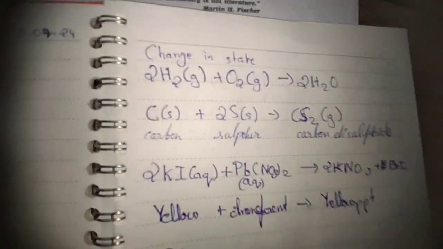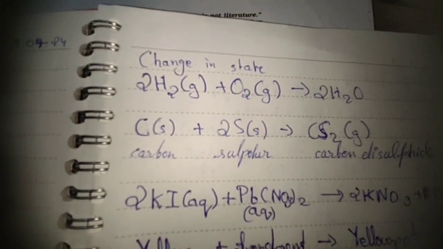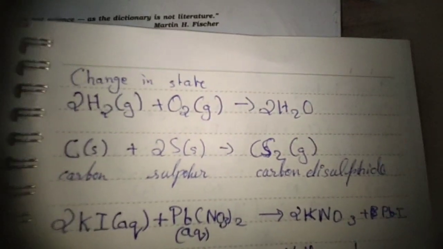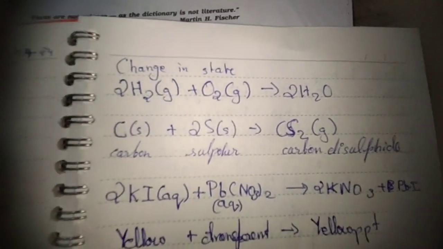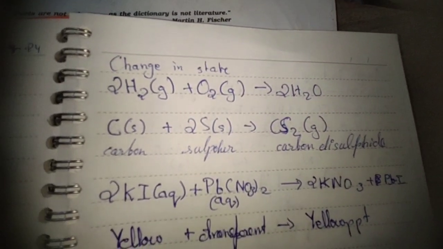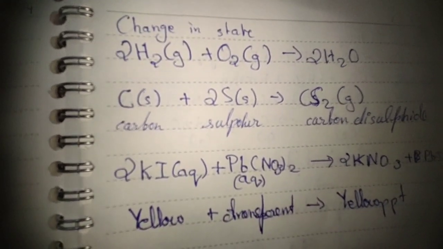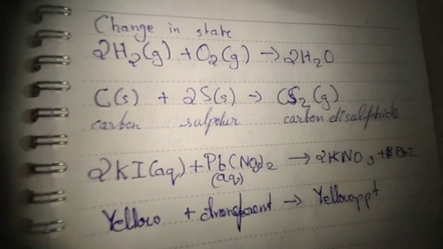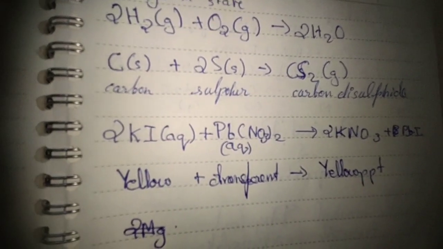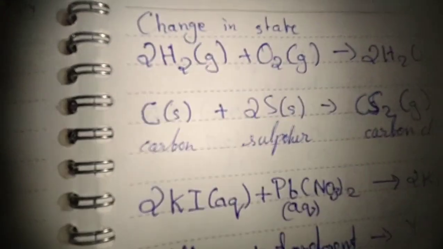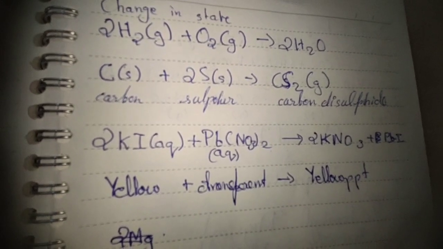Now, change in state. For example, hydrogen and oxygen are gases, but when they combine, they give off water. Don't try this. Hydrogen is explosive. That's the reason we can't just produce water out of the air. And then there is carbon plus sulfur equal to carbon disulfide. Well, this is also a change in state. As you can see, S stands for solid, G stands for gas. So solids are changing into gases.